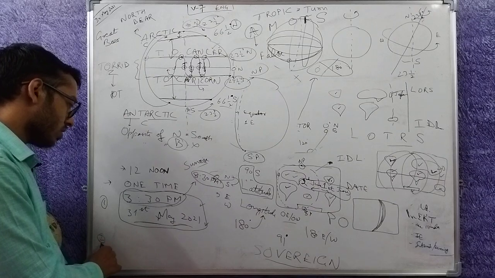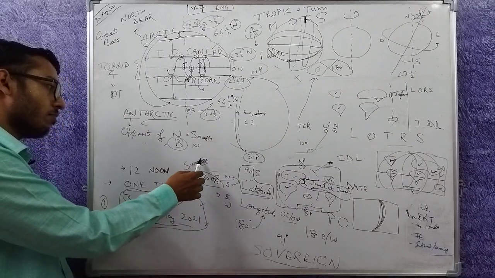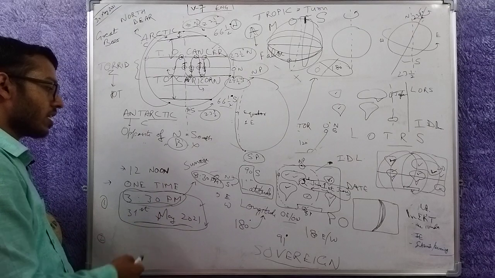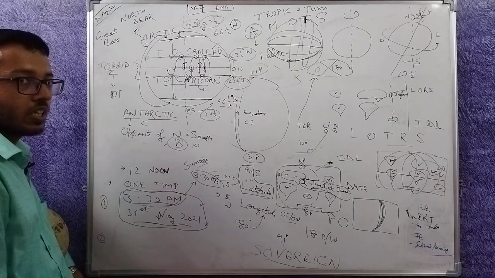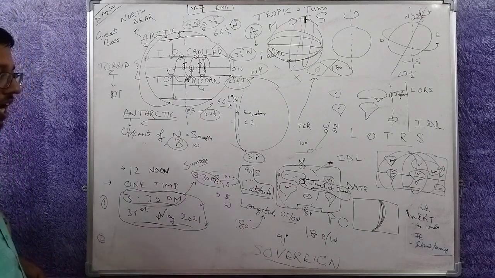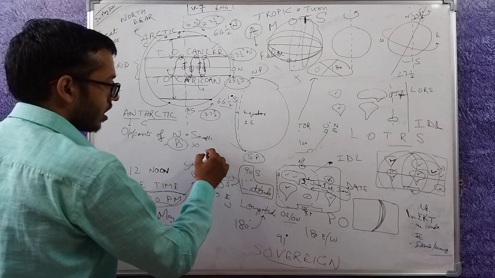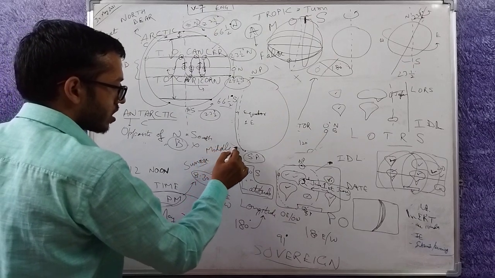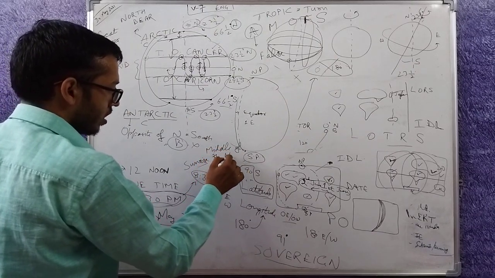But first problem is this. The second one is what I told you. What would Americans say? That we get sunrise at 3:30 p.m. and some other location in the Pacific Ocean, some island country may say that at 3:30 p.m. we are in the middle of the night, we are generally sleeping.